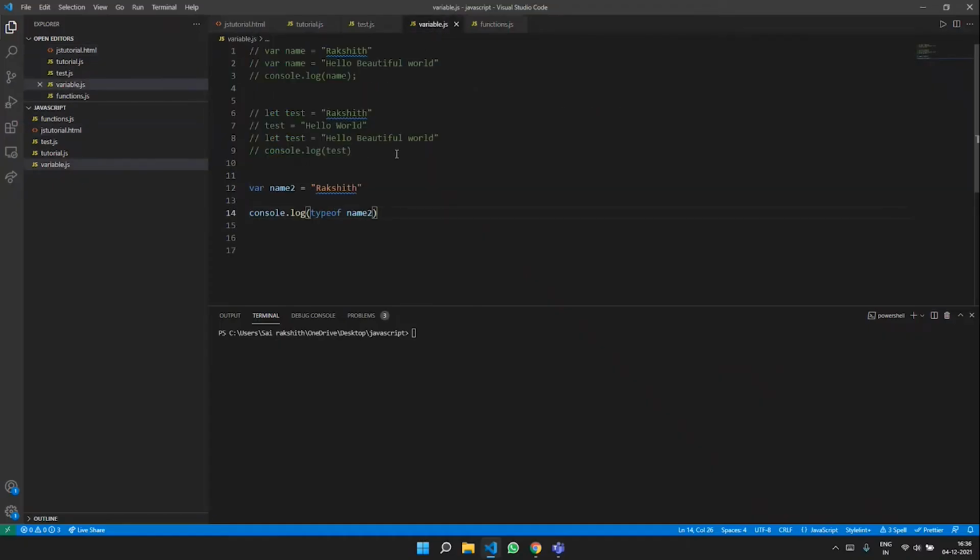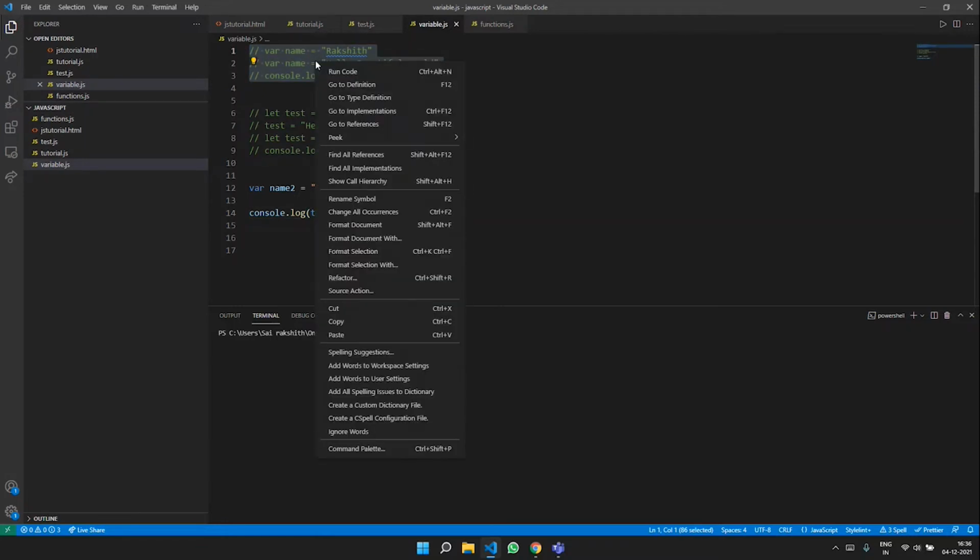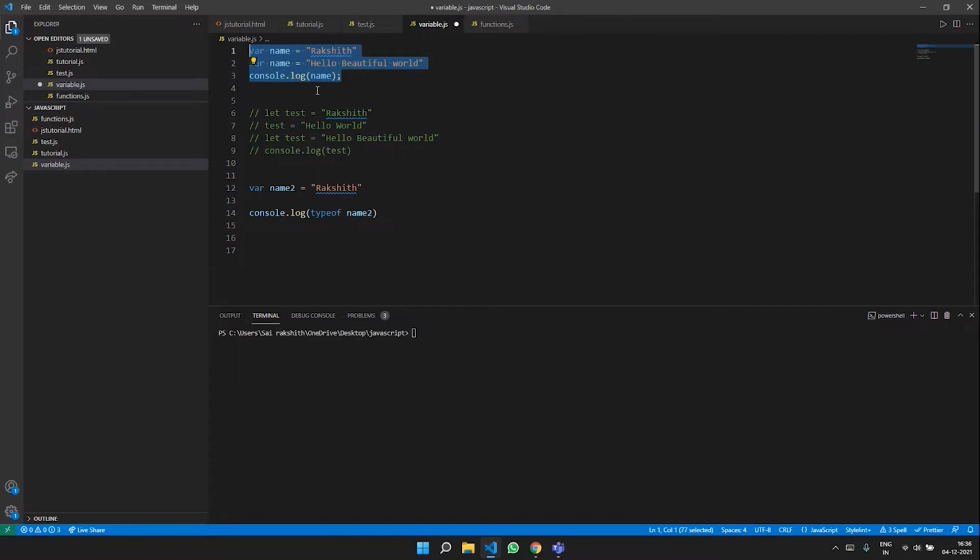So if I go to my variable.js, I have basically made a few variables. Namely, var name is equal to Rakshit, var name is equal to hello beautiful world. I'll be taking you through what exactly happens here. When I have var name is equal to Rakshit and var name is equal to hello beautiful world, we are going to see what is going to be output on the console.